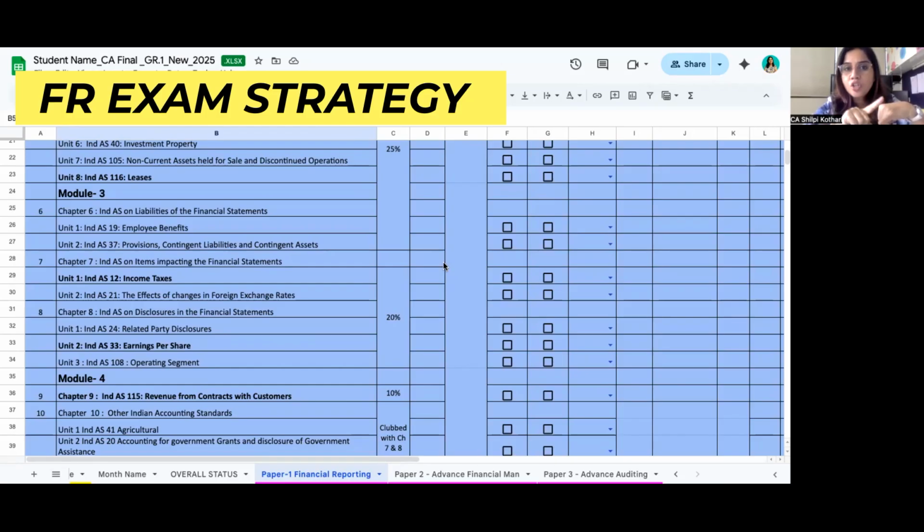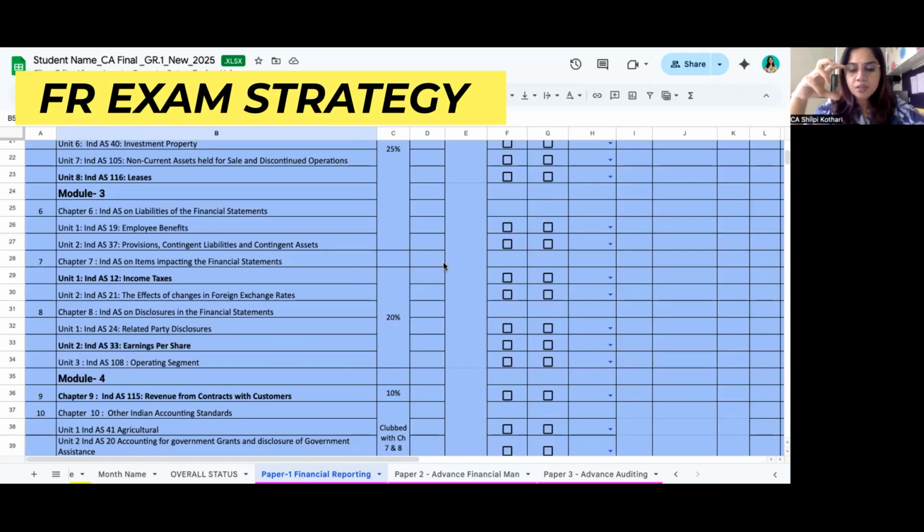Second, ensure that your working notes are proper and your presentation is proper. The more steps you perform with clarity, the more it will help you gain step marking. Even if in the exam you are not able to understand what the question is, or what the final answer is, if you understand that this question is from, for example, Ind AS 12, you know you can start the sum.